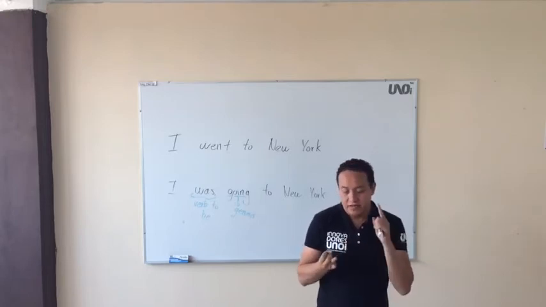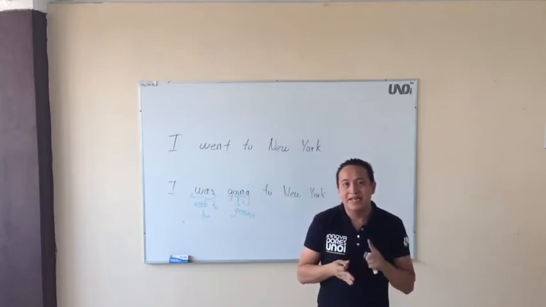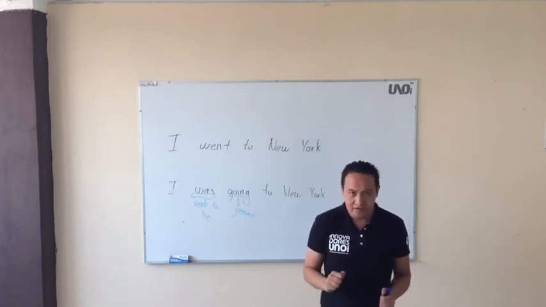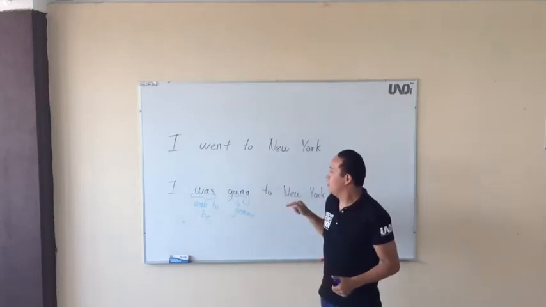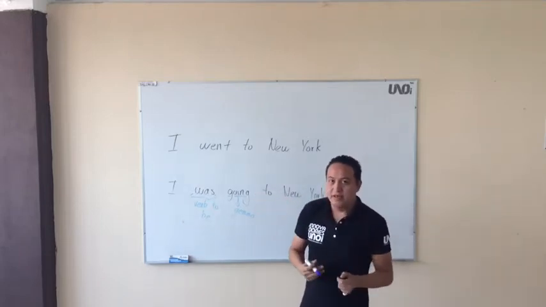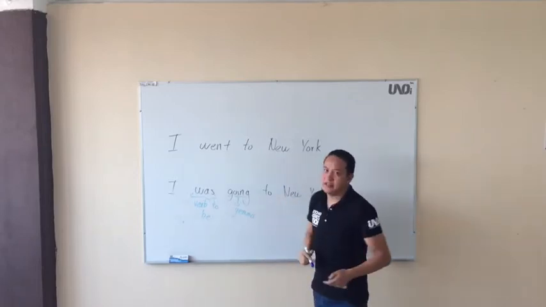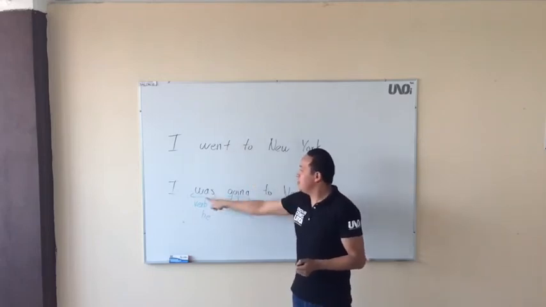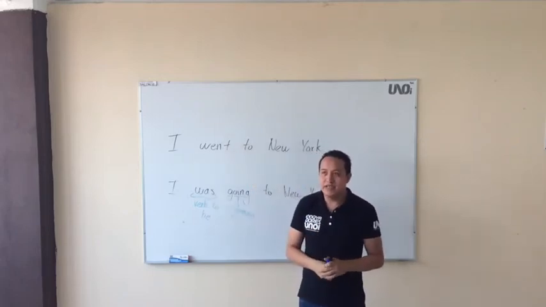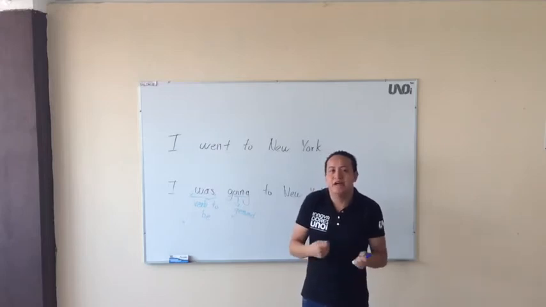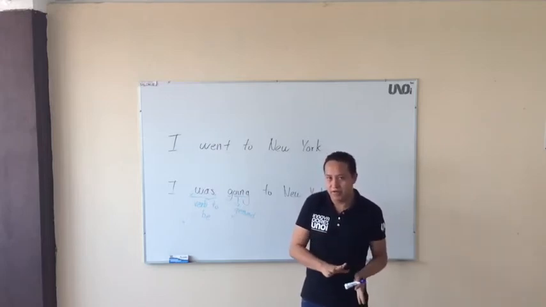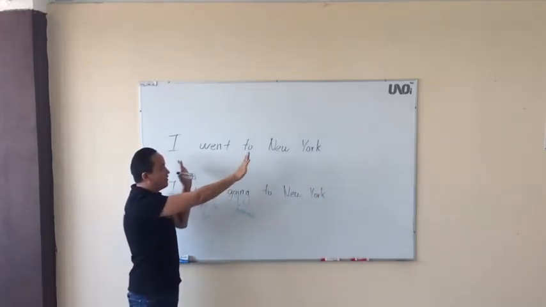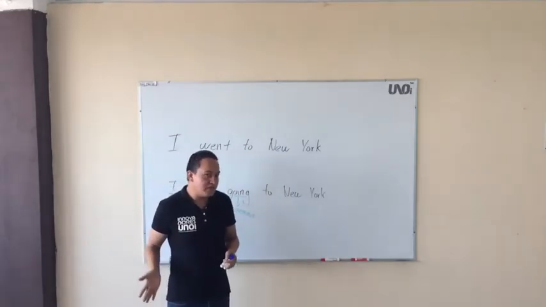Speak, speaking, call, calling, tell, telling, project, projecting, run, running, right? So, go, going. Now, what is the difference between these 2 sentences? The first difference, yes, that is simple past, and it is gerund and verb to be. That is not about the structure, or that is not about the orthography. How is one different from the other one, right? The difference is because here you have a simple past sentence that finished in the past.